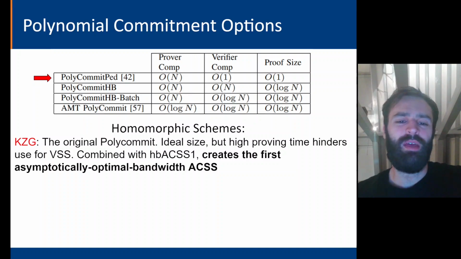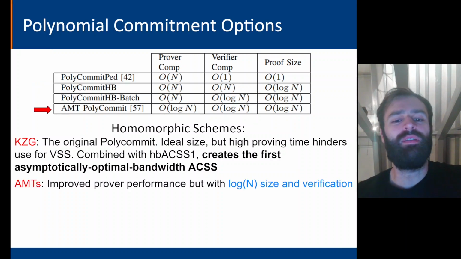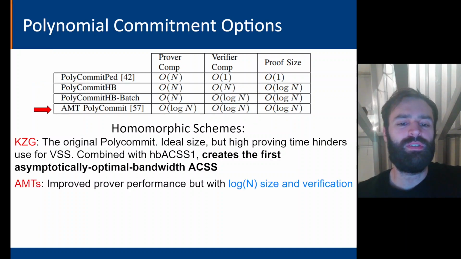However, if you're okay with that, and you're okay with the trusted setup required in order to use it, then if you combine it with hbACSS1, you create the first asymptotically optimal bandwidth batched ACSS protocol. Another important polynomial commitment scheme to consider is AMTs, or Authenticated Multipoint Evaluation Trees.